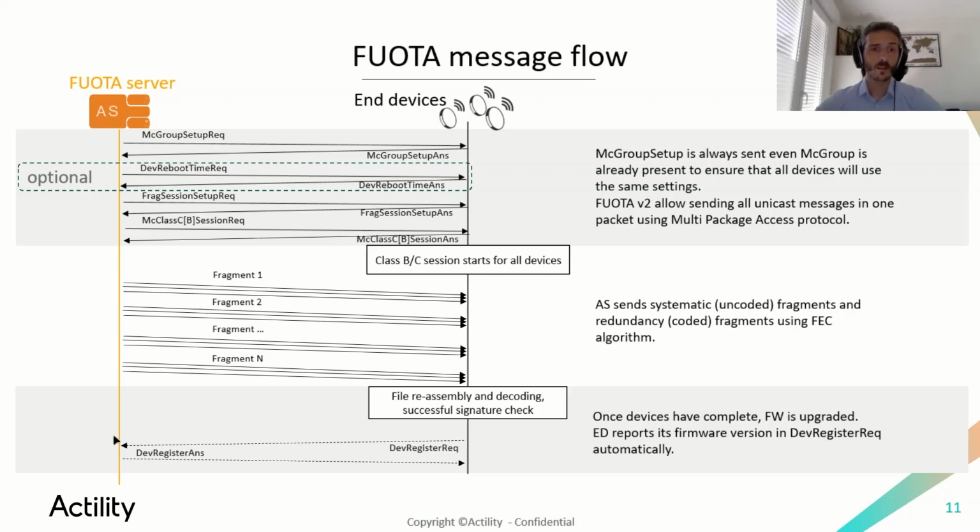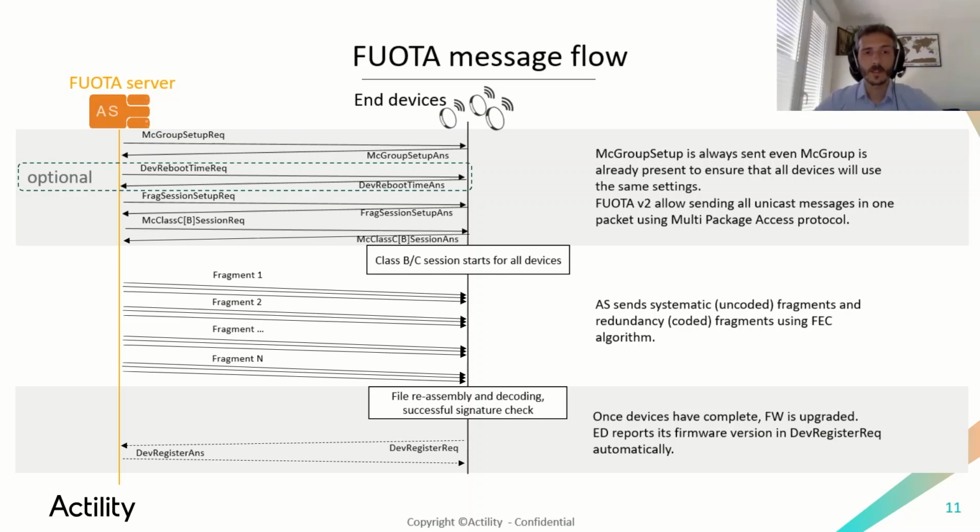And with that information, the FOTA service will know if the device has been upgraded successfully, if it's running the target version of the campaign, and also if this message is sent outside of a FOTA campaign, it will allow building some kind of map of all the firmware versions running in the field. So it's very useful to maintain accurate information about the versions running in the field.